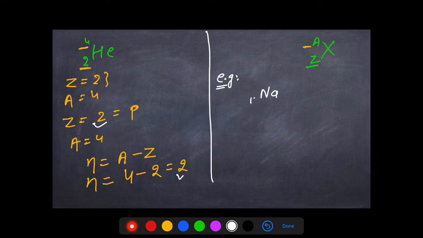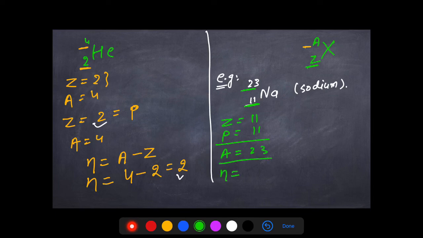Fine. Now, let's take another example. Let's take sodium. Na is sodium, from the Latin natrium, right? Okay, it's sodium. Remember, it's sodium. So can we directly say, without thinking much, that the lower part here is the atomic number, and so the number of protons is also 11 for sodium, right? Because atomic number is always equal to the number of protons. Now, the upper part is 23, the atomic mass of sodium is 23 AMU.